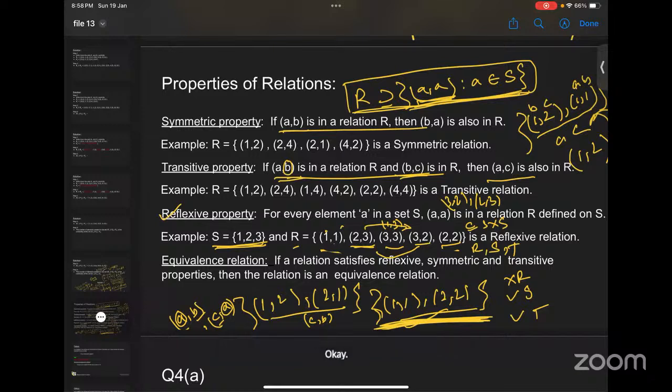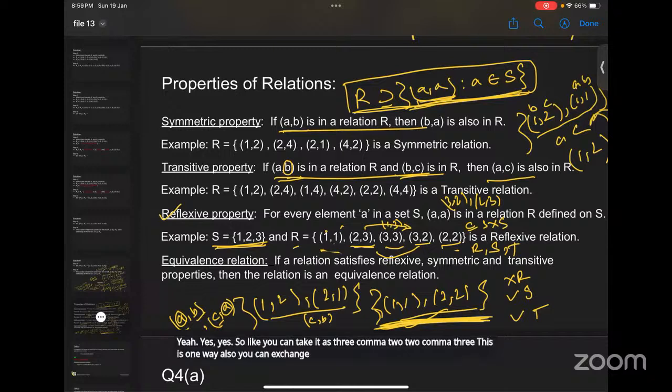Again, repeat once again. Like 2 comma 3 and 3 comma 2, for that we need 3 comma 3 also and 2 comma 2 also. Yes. So you can take it as 3 comma 2, 2 comma 3. This is one way. Also you can exchange their position.